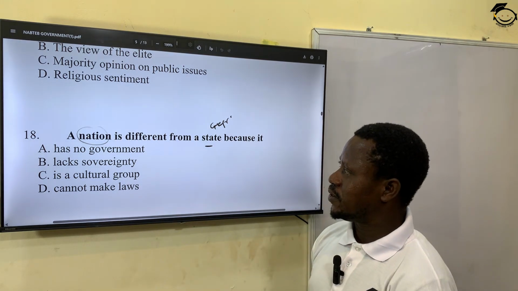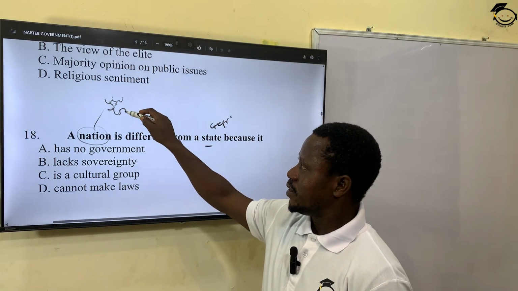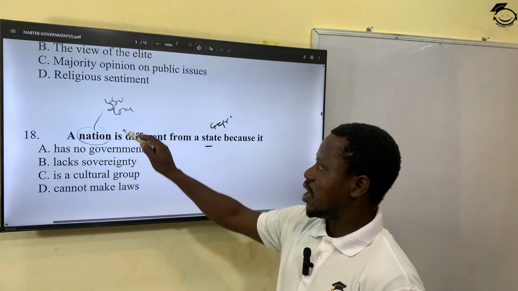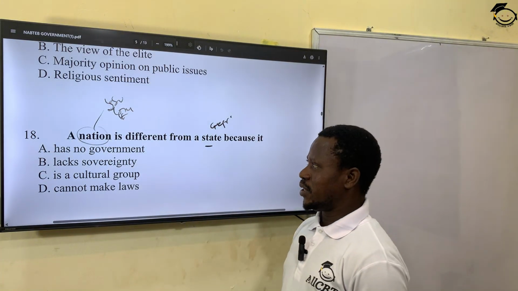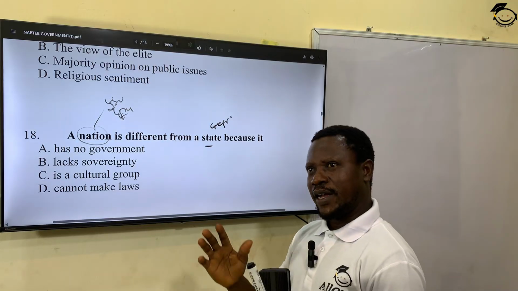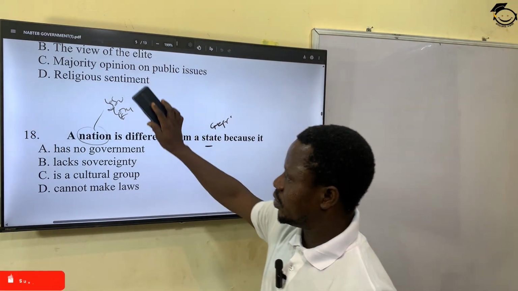For instance, Igbo is a nation in Nigeria, Igbo nation. Yoruba is a nation, Yoruba nation. Hausa, Fulanis, each of these are nations on their own, okay? Because they have similar ancestry, the same culture, language, and what have you, right?